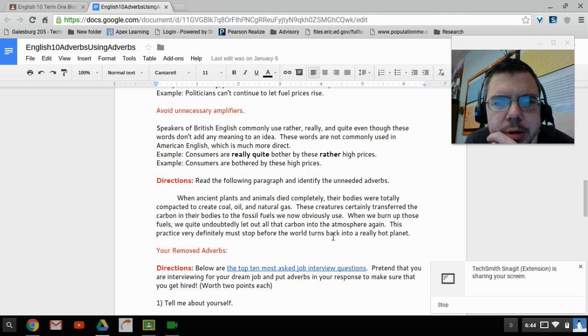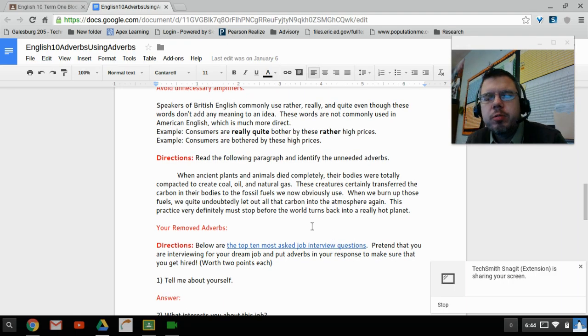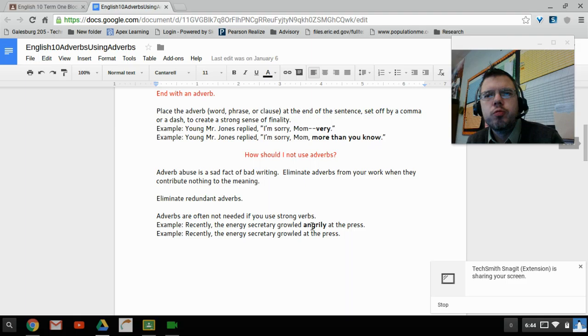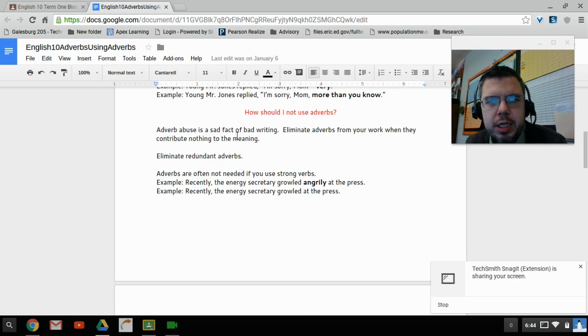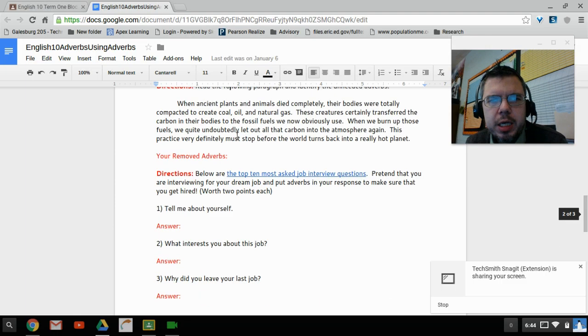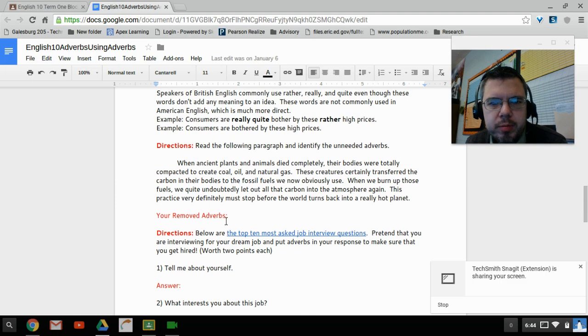Read the following paragraph and identify the unneeded adverbs. When ancient plants and animals died completely, their bodies were totally compacted to create coal, oil, and natural gas. These creatures certainly transferred the carbon in their bodies to the fossil fuels. Basically, go through here and remove which adverbs you think are unnecessary by these rules up above. So you want to look at how I should avoid using adverbs, and then you type in your removed adverbs right there.